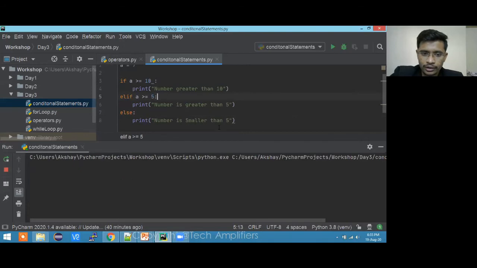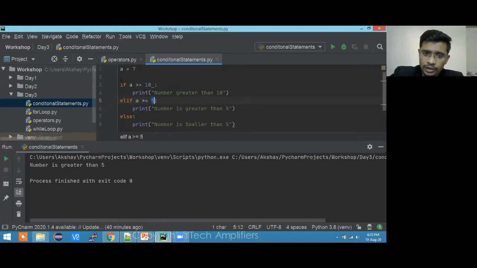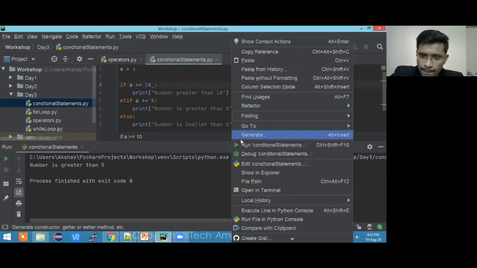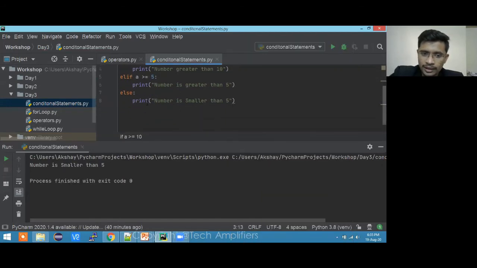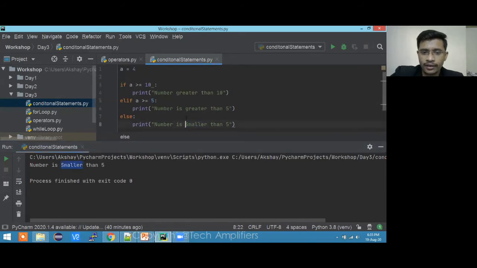So here I go, I'm running the code. Number is greater than 5, because it is checking if 7 is greater than or equal to 5. Of course, 7 is greater, so it will come over here. But if I take a number like 4 and run the code, it will of course come in the last block: number is smaller than 5. Clear? Conditional statement.